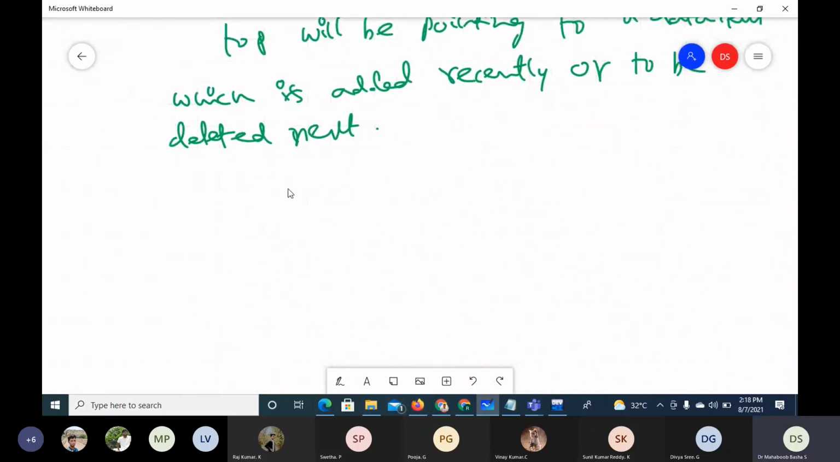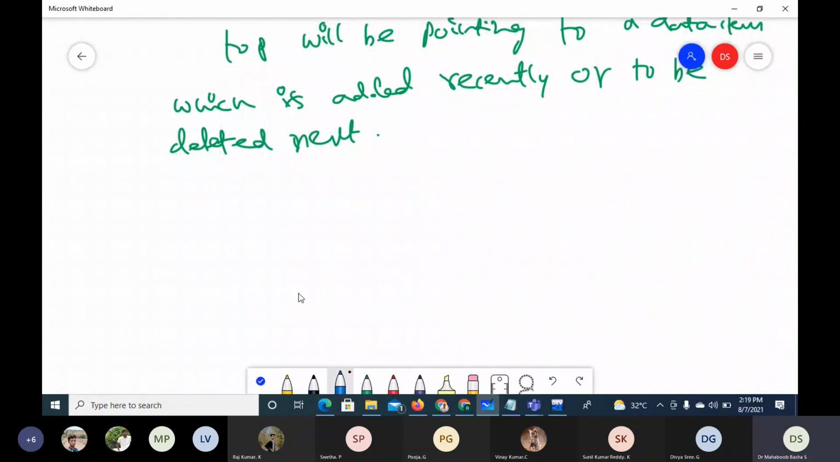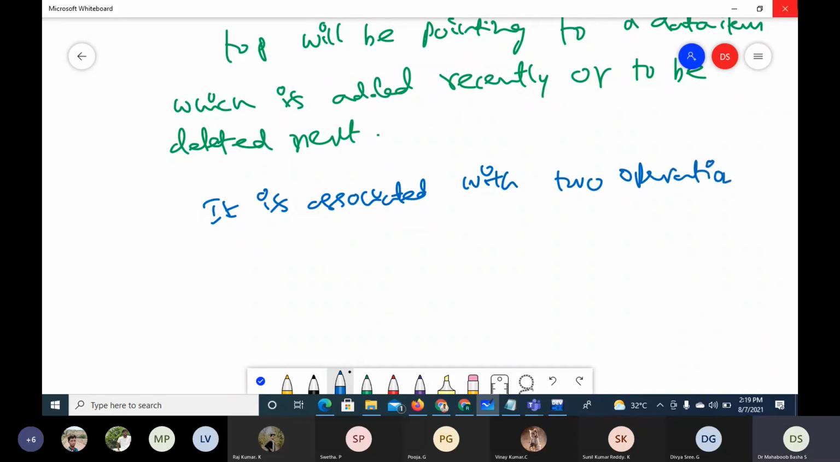Next, when you take stack, it is associated with two operations. There should not be any other operations. Generally, for demo purposes, we can keep other operations like display. But generally, because the stack is always used in some application in the background, we need not have any kind of display, just the two operations.